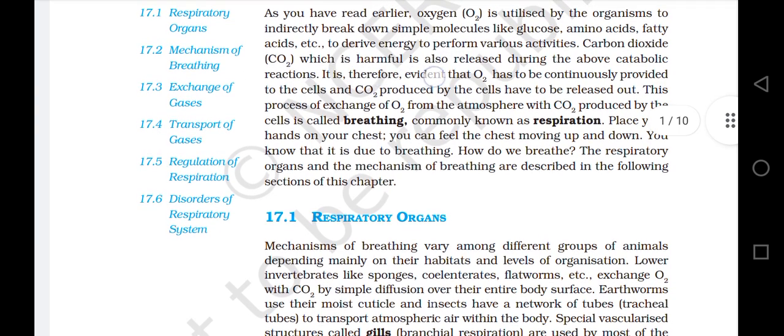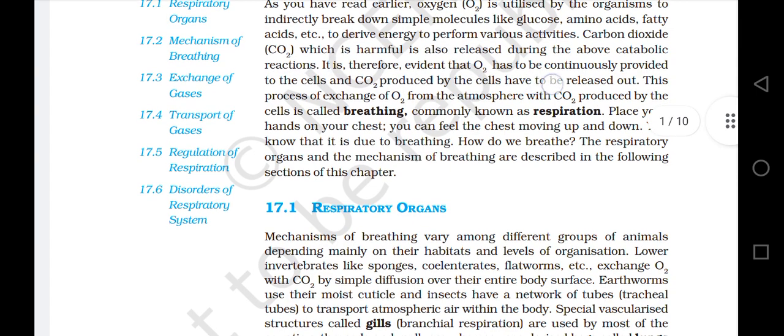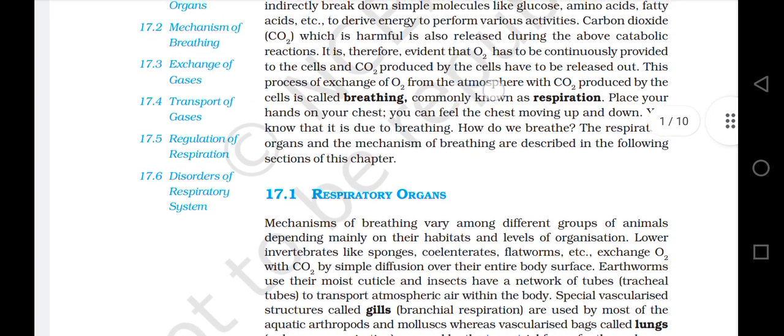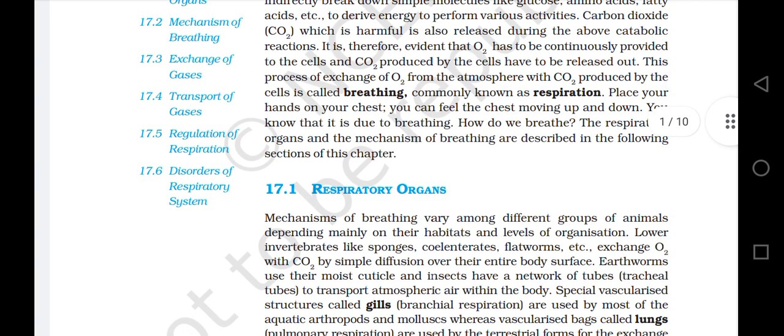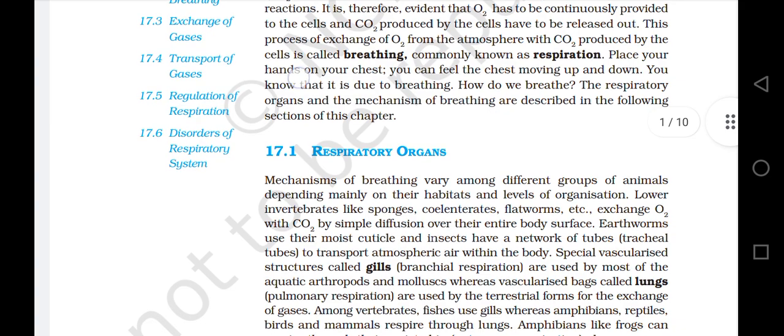It is therefore evident that oxygen has to be continuously provided to the cells and carbon dioxide produced by the cells has to be released out. This process of exchange of oxygen from the atmosphere with carbon dioxide produced by the cells is called breathing, commonly known as respiration.